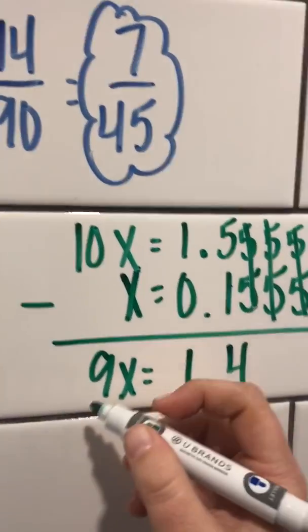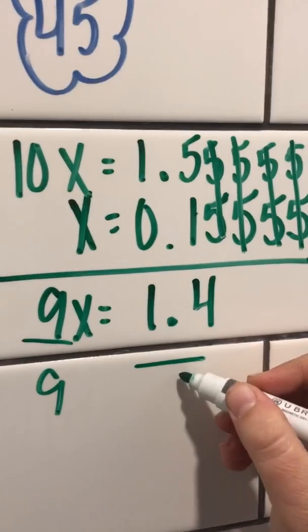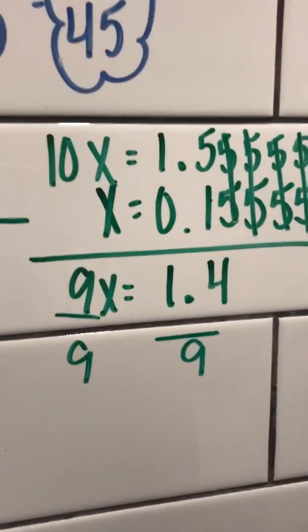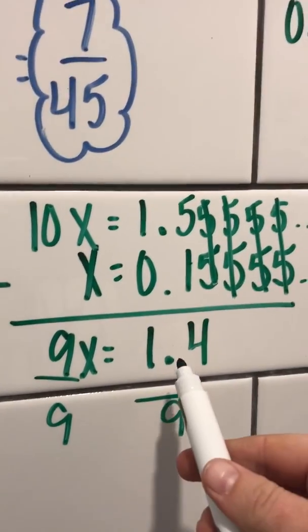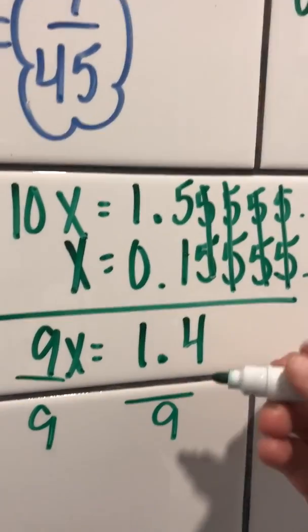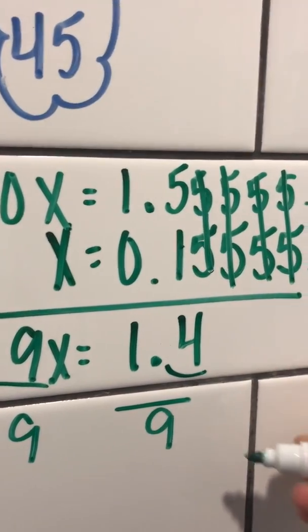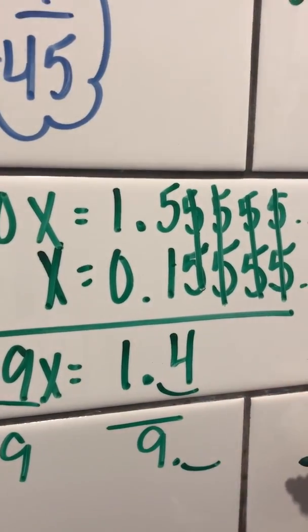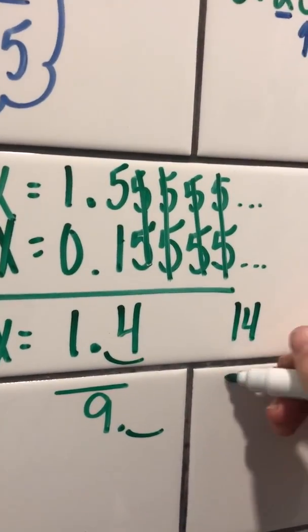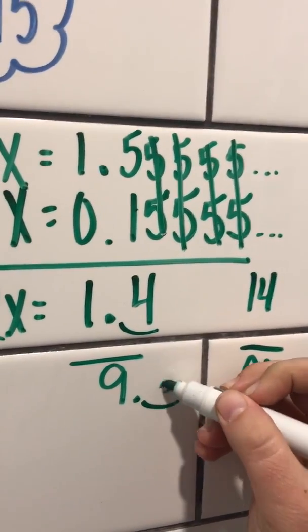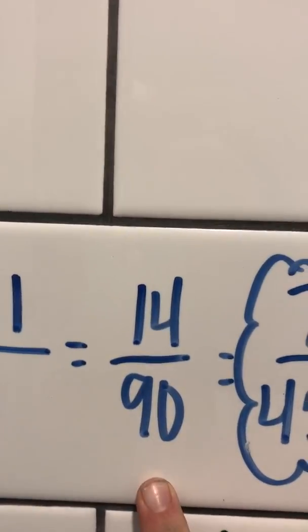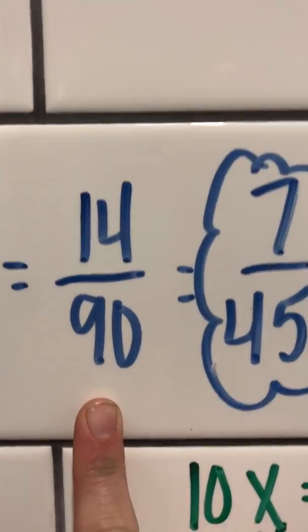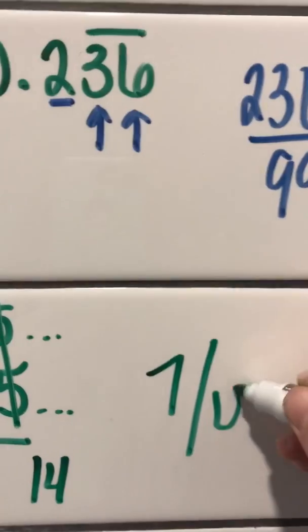At this point, I have 9 times x, that means I'm going to divide by 9. And I'm also going to divide by 9 on the right-hand side. And this is a fraction. I have 1.4 over 9, which is good. We're close, but we never want to leave a decimal in our fraction answer. So I'm going to move my decimal over. And if I move my decimal over on top, I've got to move it on the bottom as well. So I'm left with 14 over 90. I'm going to use a 0 to fill in that place there. And look at this in green here, 14 over 90. And using that trick, way easier up here, as long as you can remember it, 14 over 90. I'm getting the same thing, which will reduce to 7 over 45.